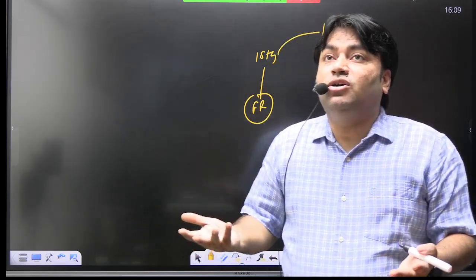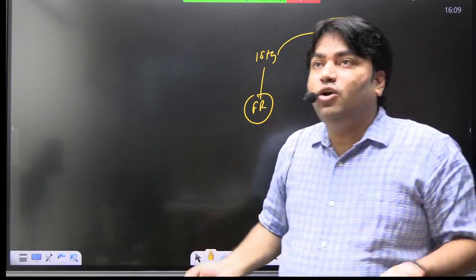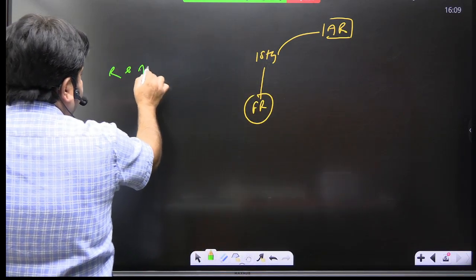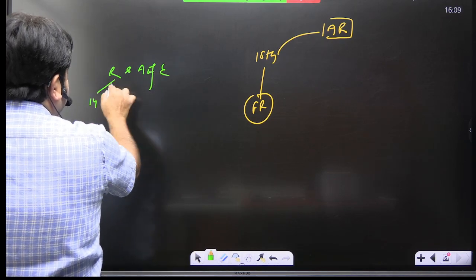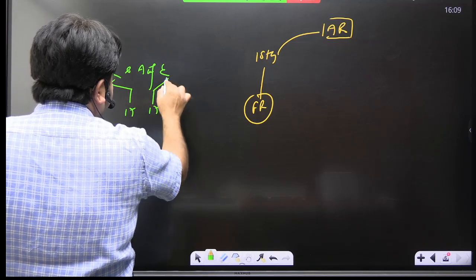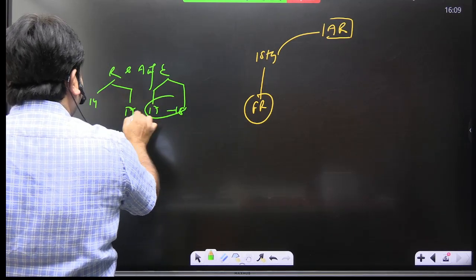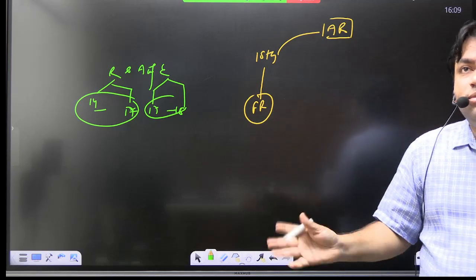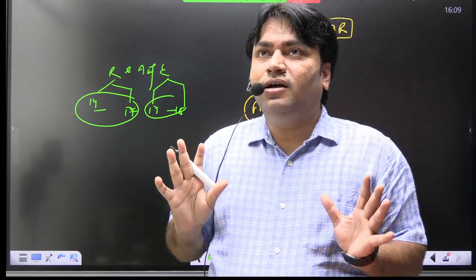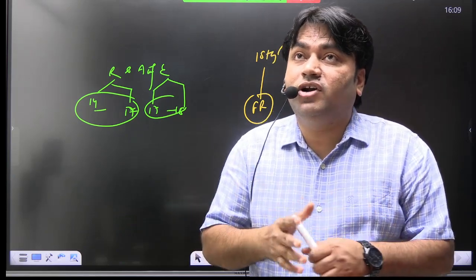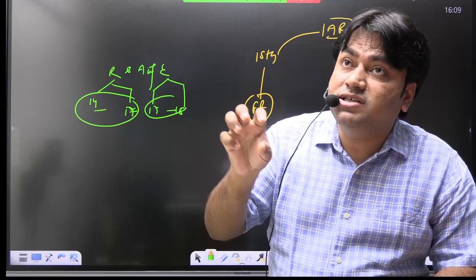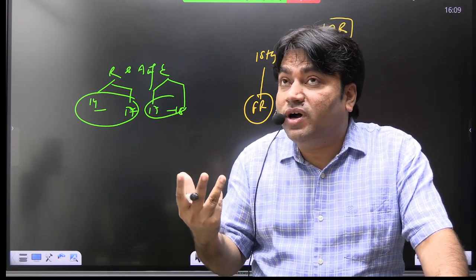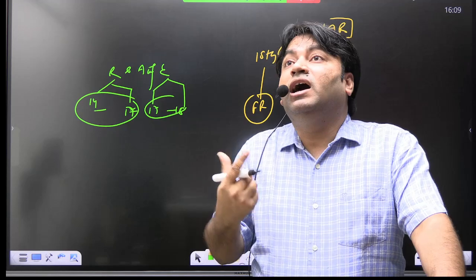The impact can be seen on the formation of nation states. So we cannot leave this topic. This topic has not been given in your syllabus, Renaissance and Age of Enlightenment. But still, you need to discuss this topic. इसके बाद भी ये topic आपको जानने की ज़रूरत है. Not in syllabus, but still we need to know. Is it clear? Then what will be easier for us? It will be easier for us to understand how revolution took place in France. It will be easier for us to understand how revolution took place in America.